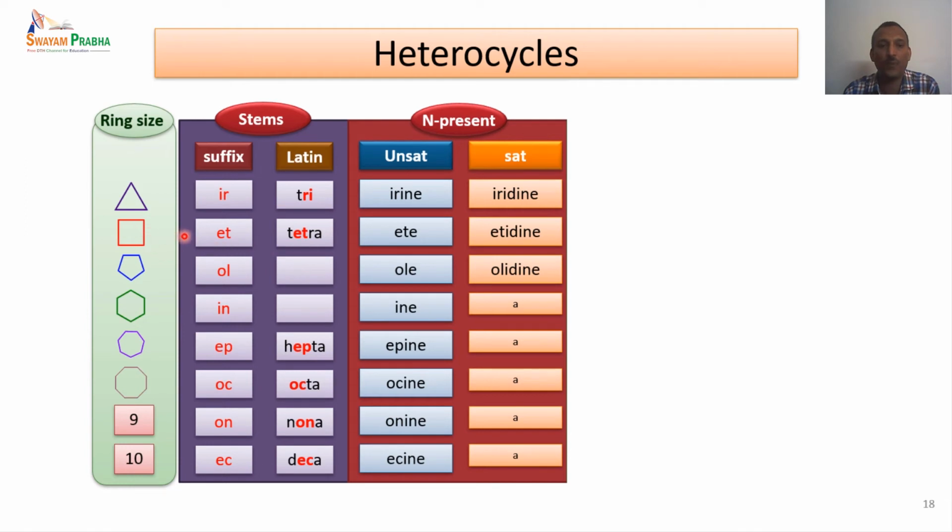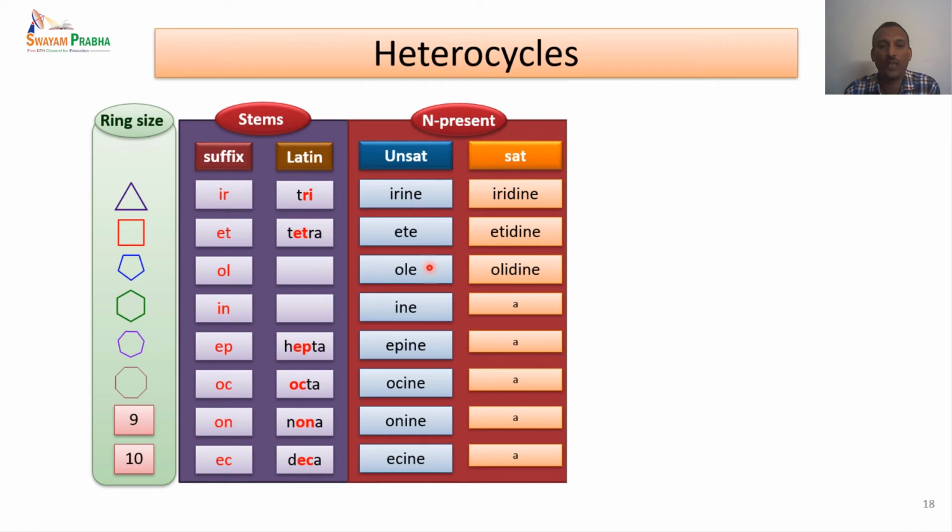And if it is a four-membered nitrogen heterocycle, the ET is the stem which comes from the size of the ring, that is a four-membered ring. And if nitrogen is present, a last letter E is added to that system, which is the unsaturated one. And if it is a saturated one, the first two letters ET remain the same, and we add IDINE.